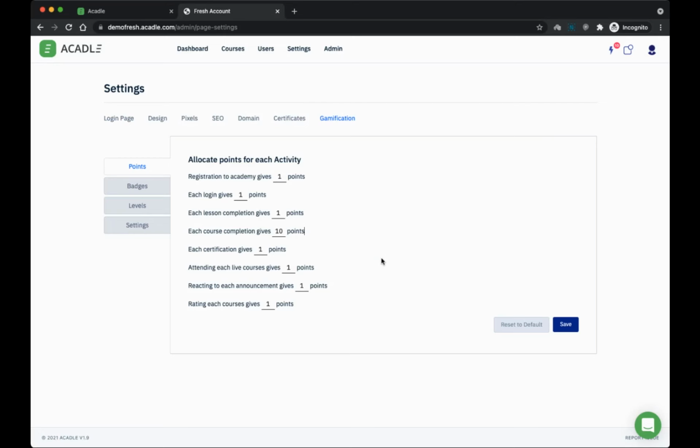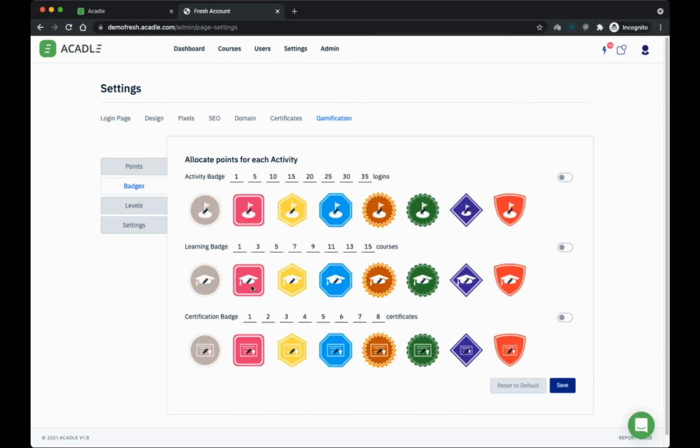So when you have the community launched, based on the discussions that you're posting, the engagements that you're doing, and the discussions that you're doing inside the lessons, all that will be considered. You'll be able to allocate points. Based on the points they get, you can allocate badges. There are 3 types of badges. One is an activity badge, second is a learning badge, and third is a certification badge. And you can enable or disable what kind of badge you want to show to your students.